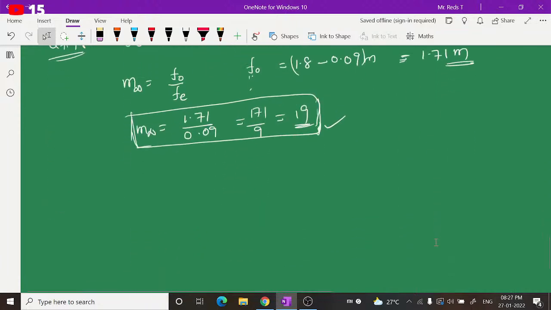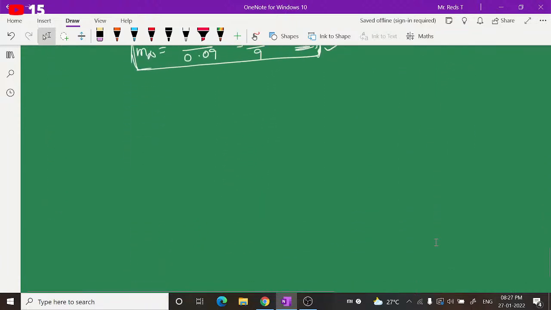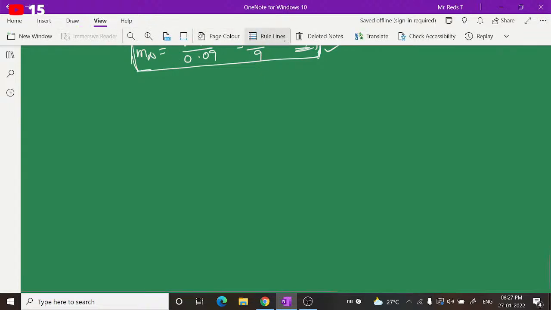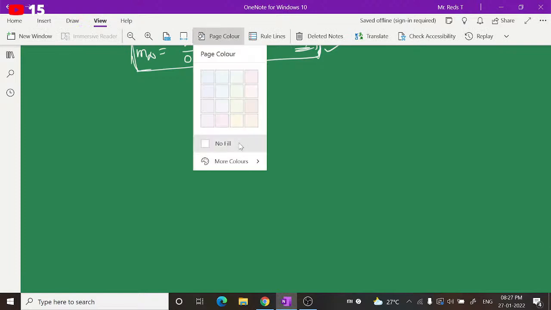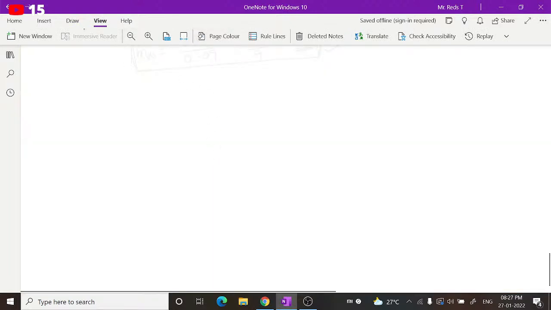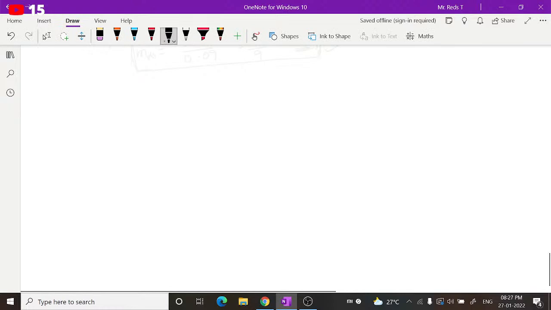Now write down the subheading. So now I am removing this green page. I would like to bring back the white page, guys. I want to change the whiteboard page color. Yeah, right. So, reflecting telescope.